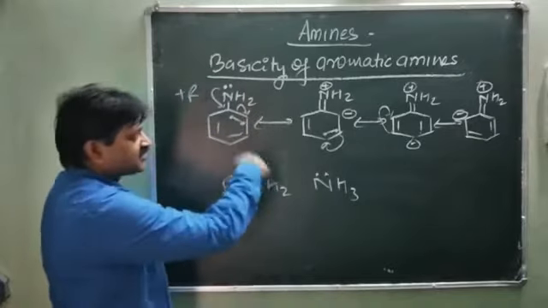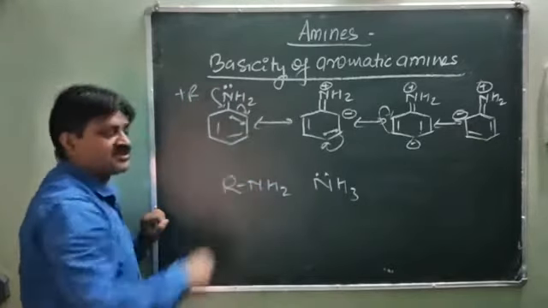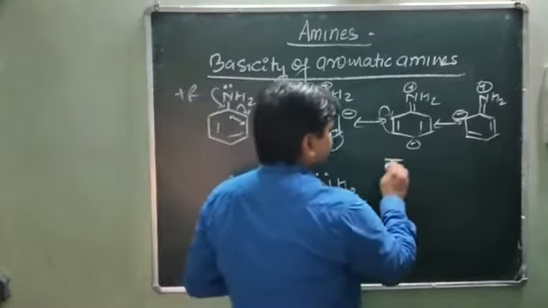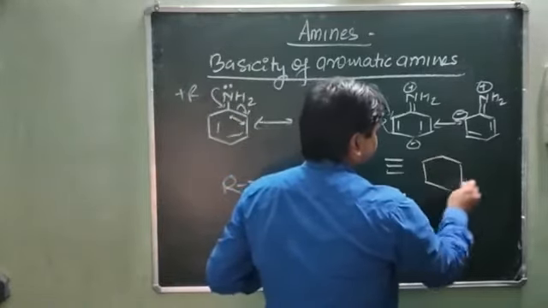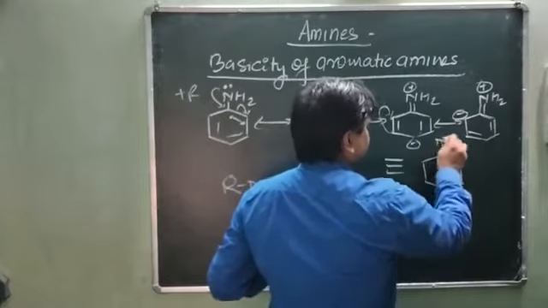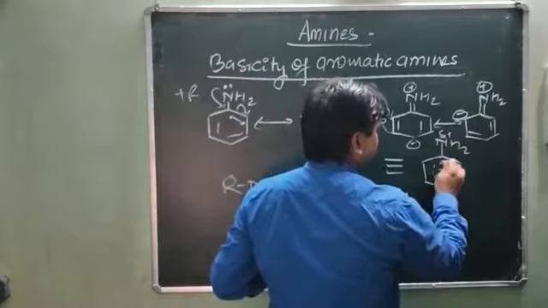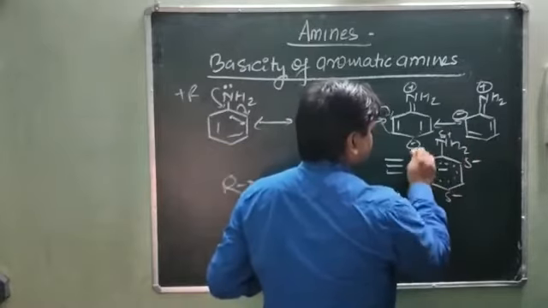Their basicity depends only on the positions which can donate the lone pair of electrons. Here the resonance hybrid structure of aniline is: this is NH2, this is the positive charge, and the negative charge disperses all over the ortho, para and ortho positions.